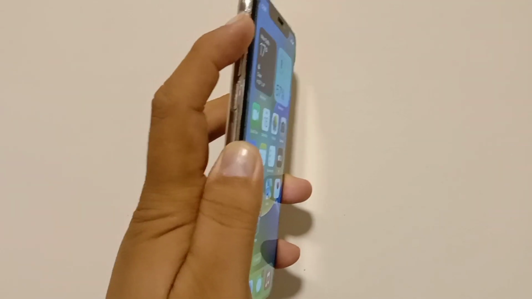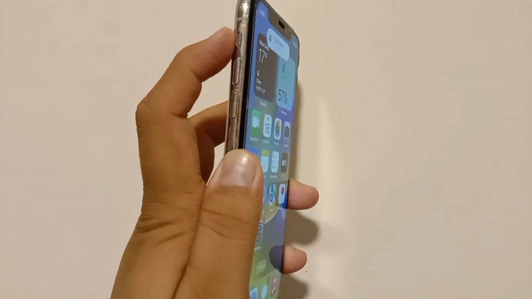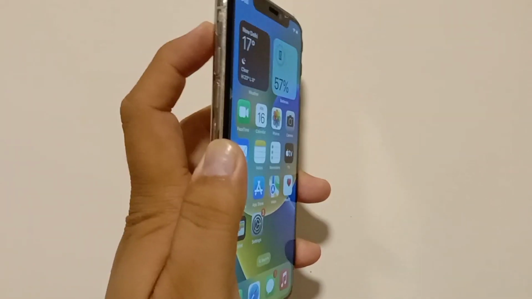Method 3 is adjust your silent or ring mode from here.